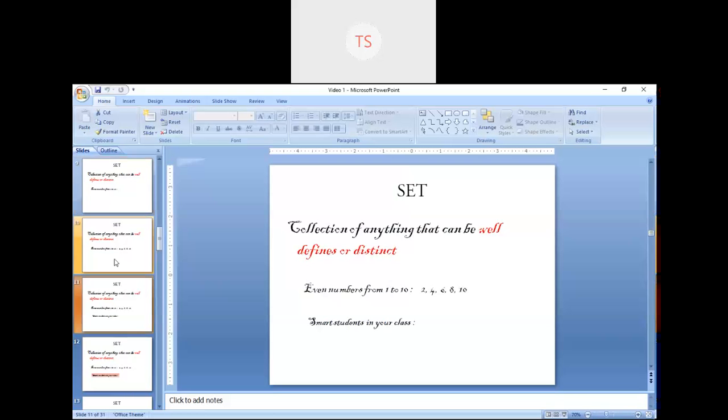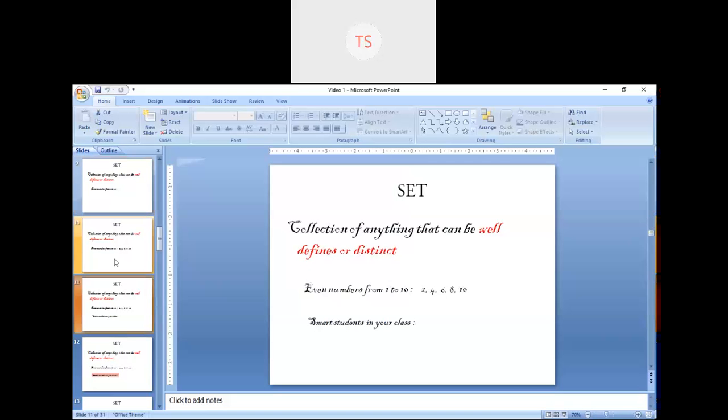Avi, Festus, Sadat. Now on which basis are you saying that those are the smart students? If I ask you on which basis, you don't have a definite basis.